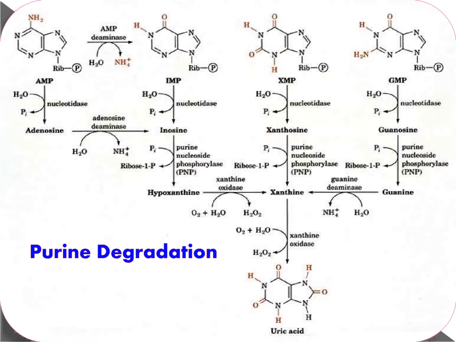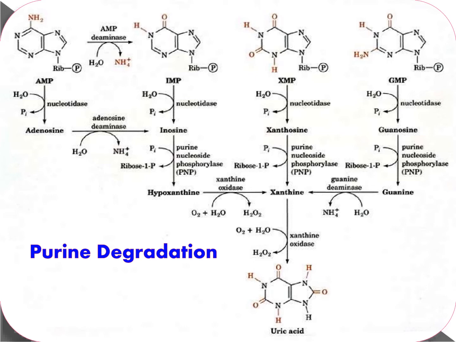This is AMP, adenosine monophosphate, acted on by adenosine monophosphate deaminase. You get IMP, inosine monophosphate. AMP is converted by nucleotidase to adenosine, which by the action of adenosine deaminase produces inosine.